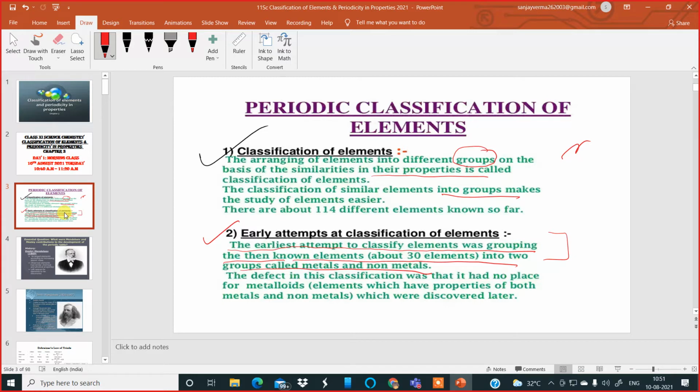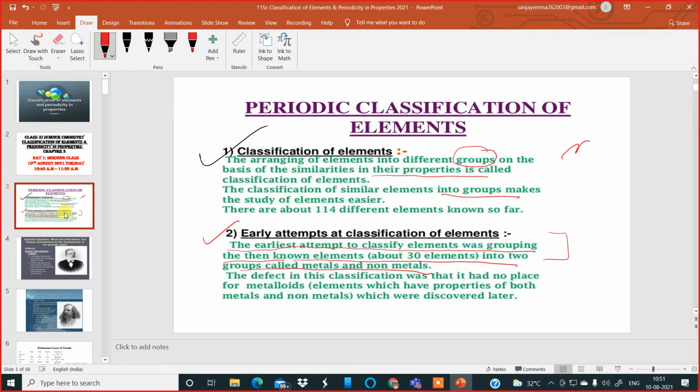In the beginning, they grouped the elements only into metals and non-metals. But slowly metalloids, noble gases came about, then more and more elements came. Then lanthanoids were classified, then actinoids were classified, then the d block elements were classified, and it went further. And today we have the modern periodic table, or the long form of the periodic table.